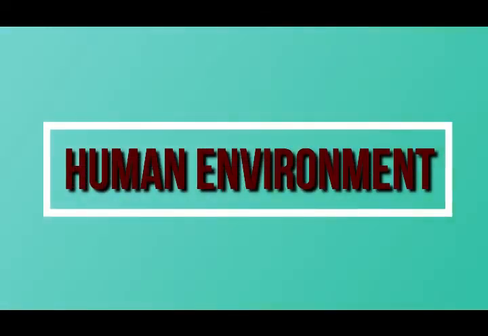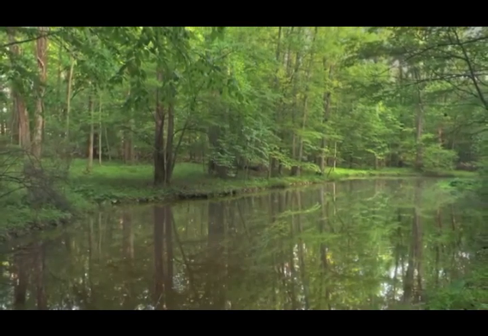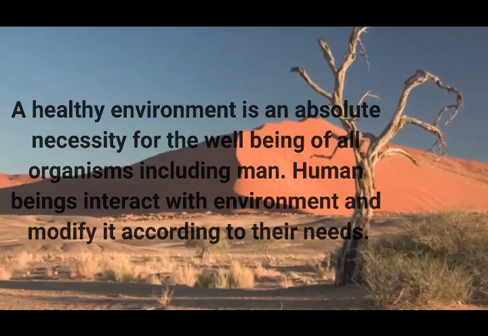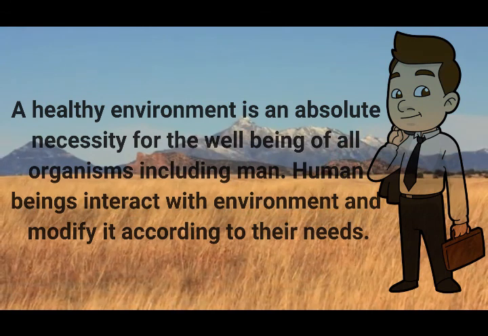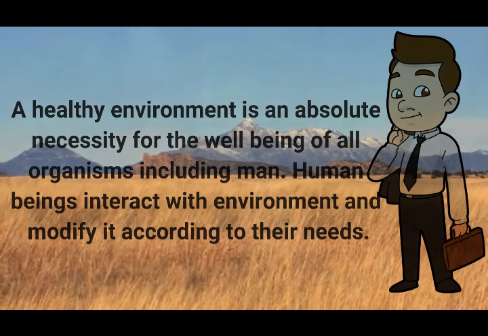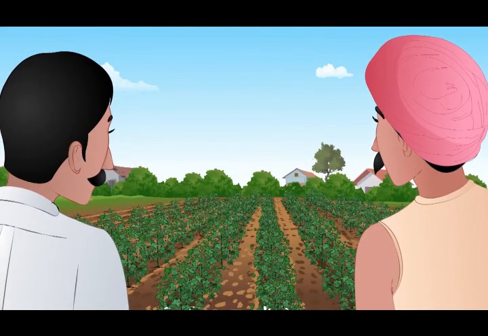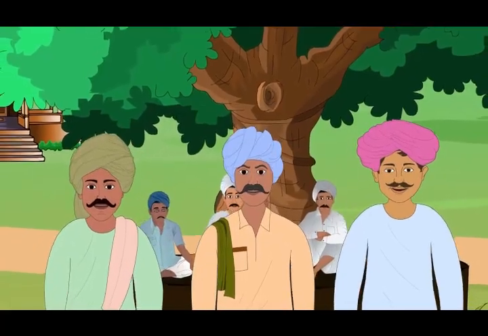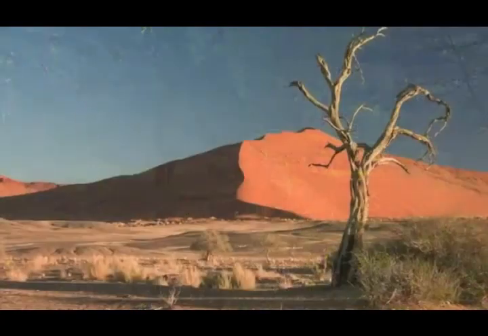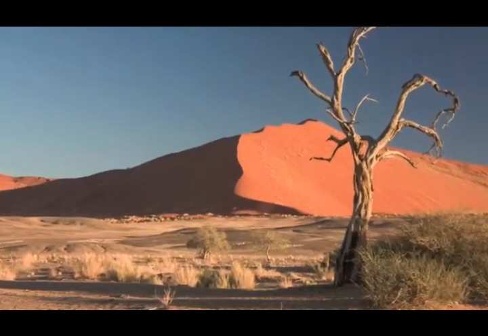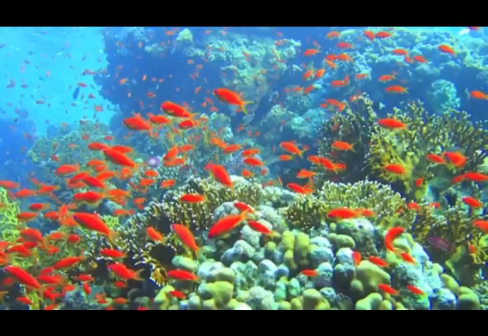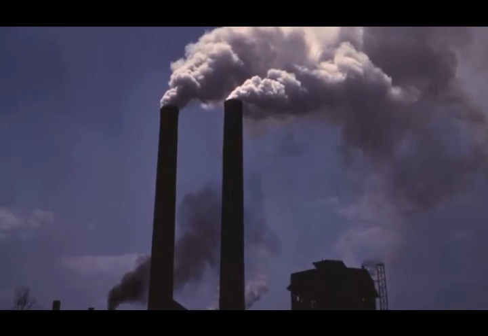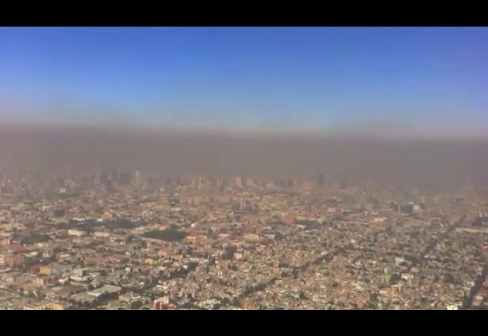Now let us see human environment. A healthy environment is an absolute necessity for the well-being of all organisms, including man. Human beings interact with the environment and modify it according to their needs. They learn to grow crops, domesticate animals, and lead a settled life. All our needs, big and small, are met by the environment. All primary human economic activities such as farming, fishing, mining and forestry provide raw materials and food without which no human society can survive and progress.